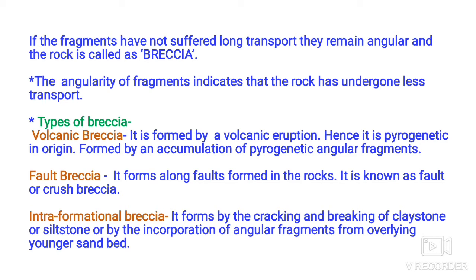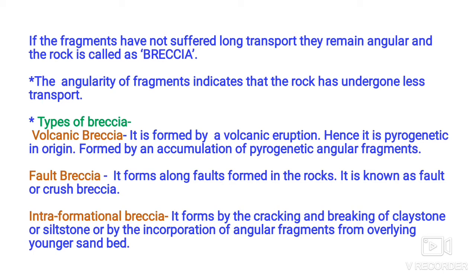This angularity is due to the small amount of transport. If angularity has vanished, it means that it has suffered long transport and the resulting rock is conglomerate. But if the amount of transport is less, the angularity of the grains remains as it is and the resulting rock is breccia.